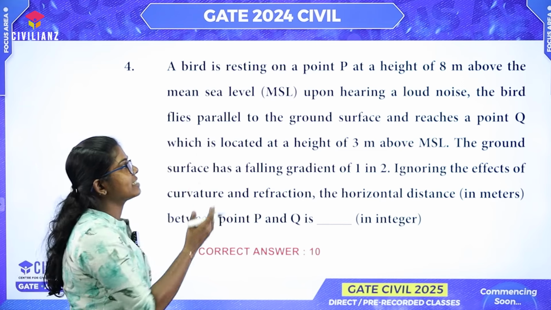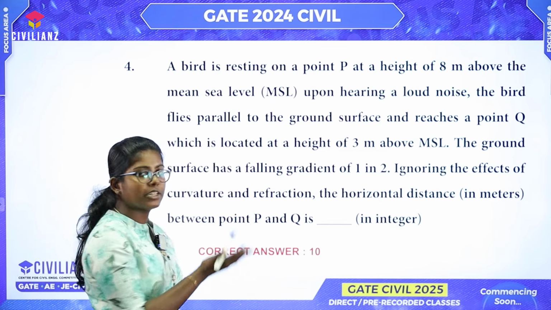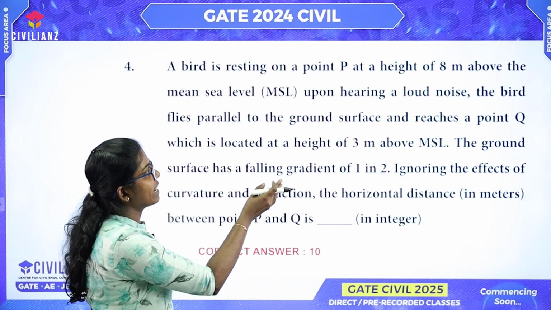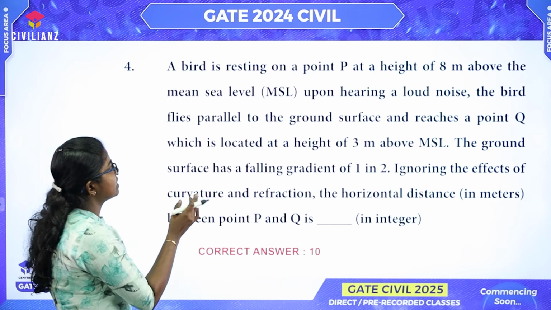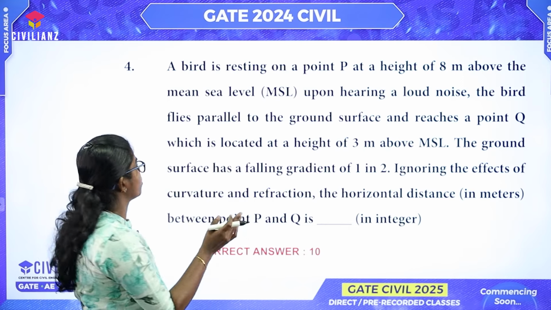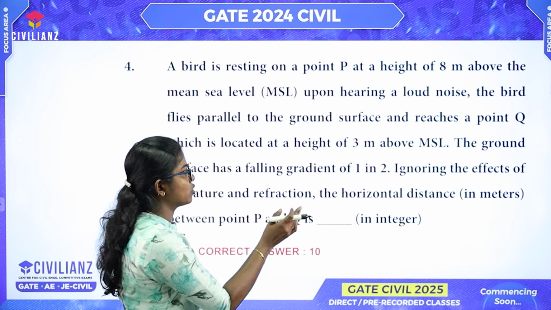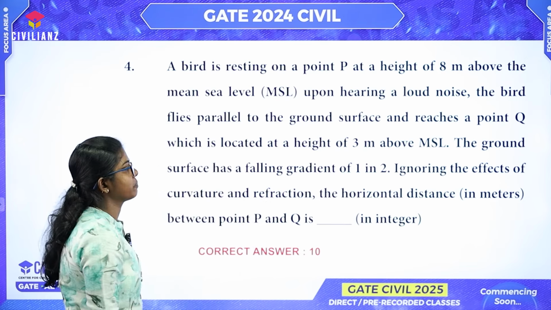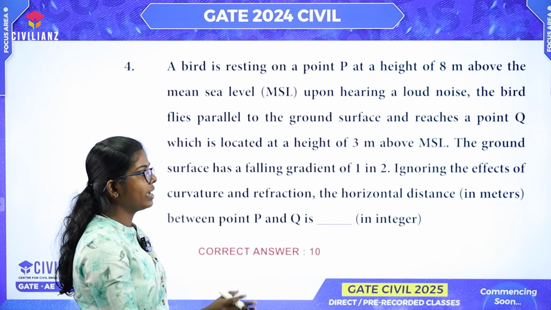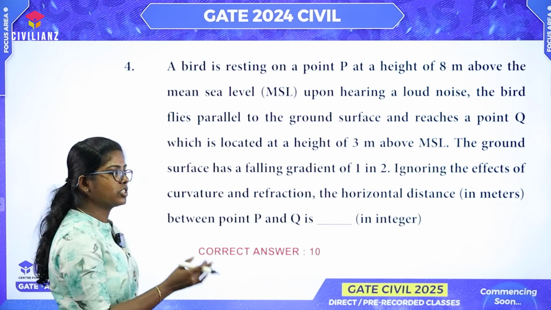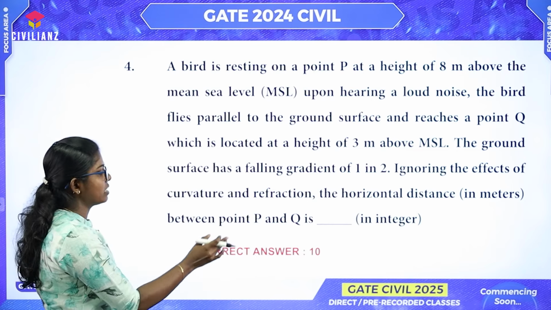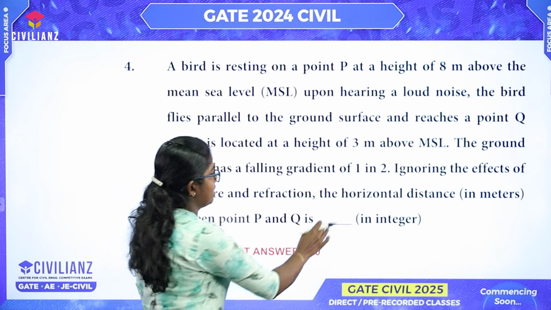A bird is resting on a point P at a height of 8 meters above the mean sea level. Upon hearing a loud noise, the bird flies parallel to the ground surface and reaches a point Q, which is located at a height of 3 meters above the MSL. The ground surface has a falling gradient of 1 in 2, ignoring the effects of curvature and refraction. The horizontal distance in meters between the points P and Q is.